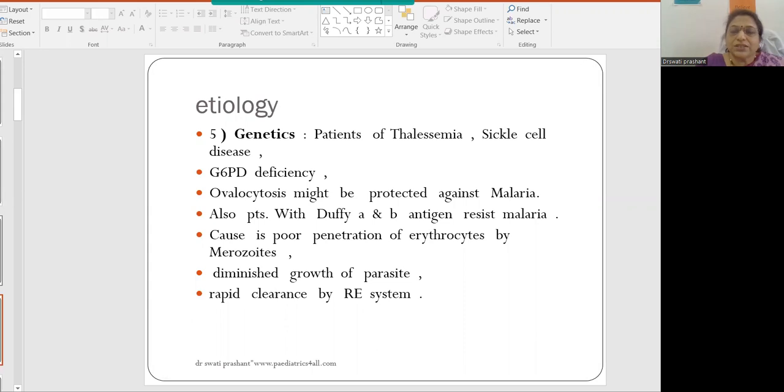The other etiologies which lead to more transmission are genetic, but there are certain things which can also prevent patients from getting malaria. One is genetics: patients of thalassemia, sickle cell disease, G6PD deficiency, ovalocytosis might be protected against malaria. Also, patients with Duffy and A and B antigen resist malaria. The causes are poor penetration of erythrocytes by merozoites, diminished growth of the parasite inside such RBCs, and rapid clearance of such RBCs by the reticuloendothelial system.